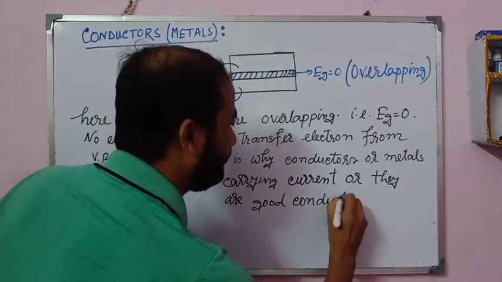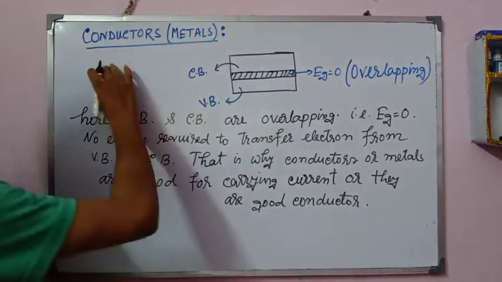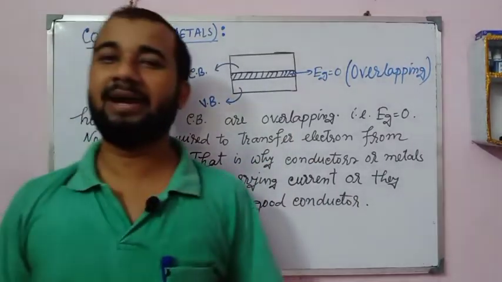This is about the energy band theory of metals or conductors.